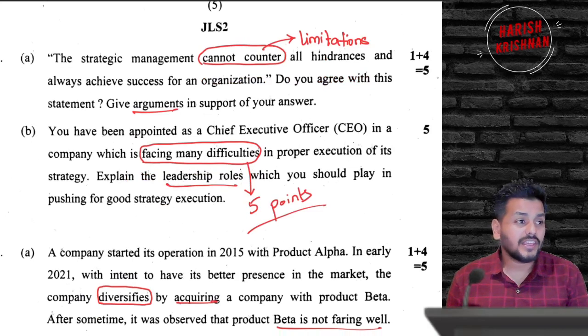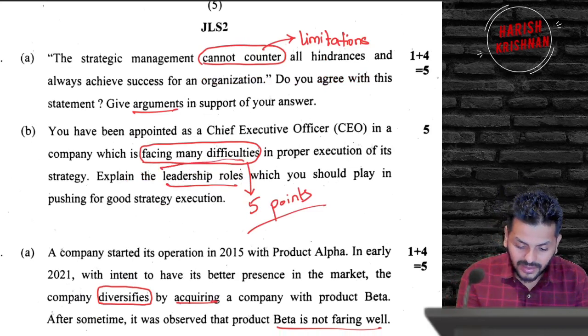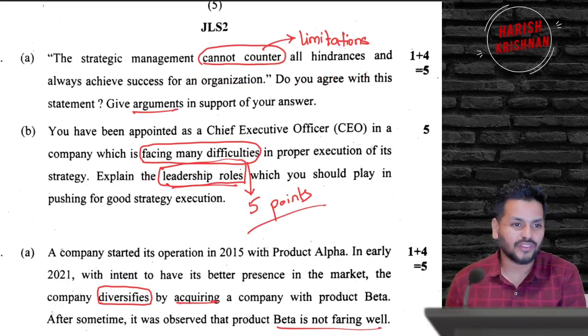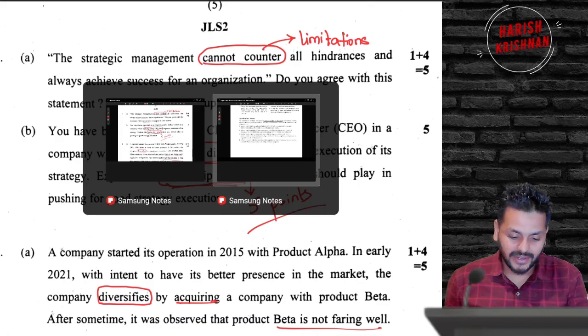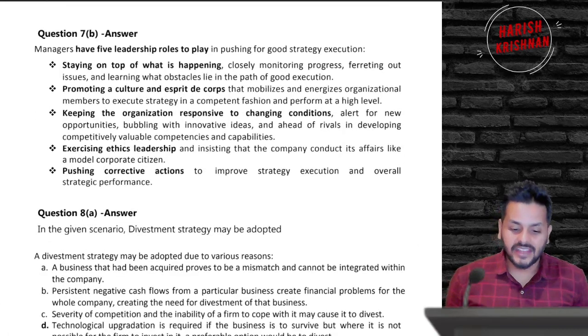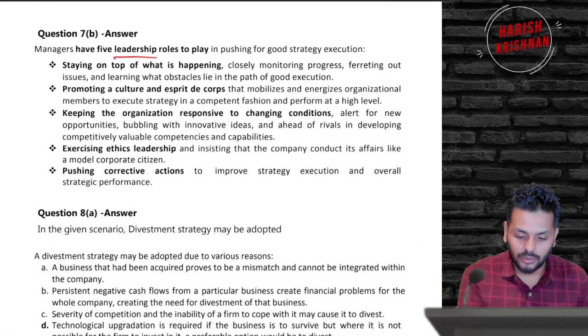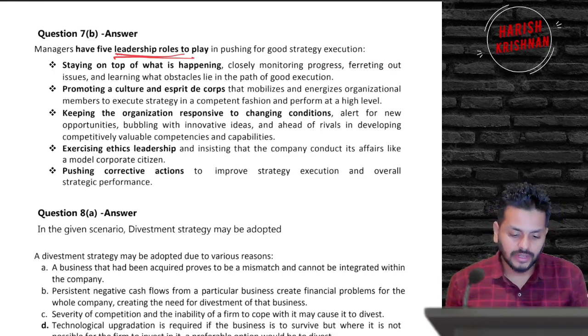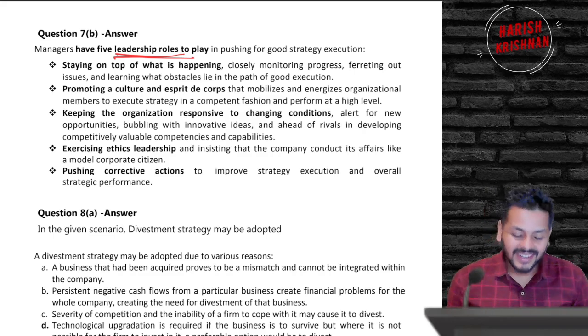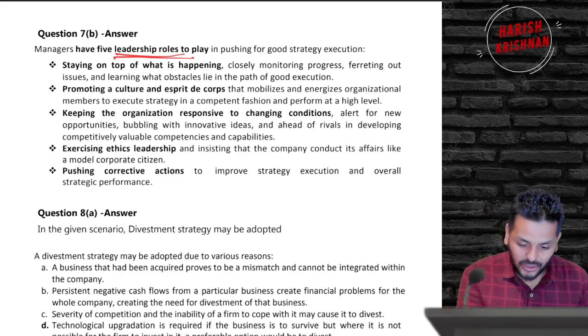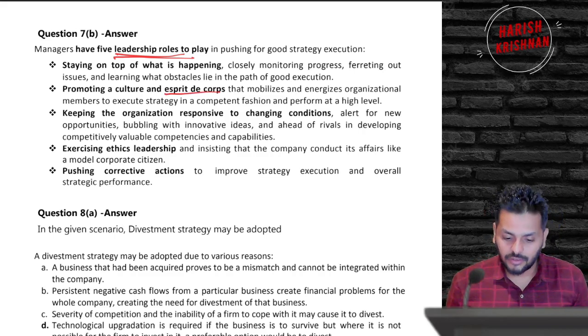You are appointed as a CEO, leadership roles. I think some of my students have this favorite word, esprit de corps. Remember, we talked about esprit de corps so much. So it is that point that you are supposed to write, those 5 points: staying on top of what is happening. So these are the leadership roles to play in pushing good strategy execution. Staying on top of what is happening. Remember the joke that we cracked, not on the topmost floor of the building, but staying on top of what is happening. Esprit de corps, your favorite word. Keeping the organization responsive to changing conditions, ethics, leadership, and I always tell a great leader is somebody who learns from their mistakes by pushing corrective actions.